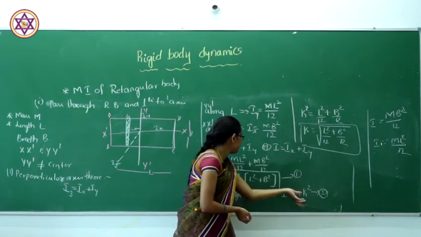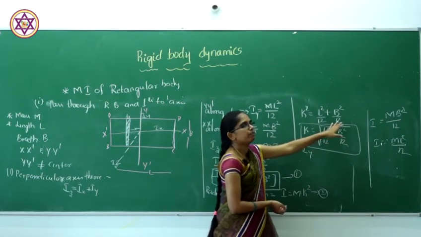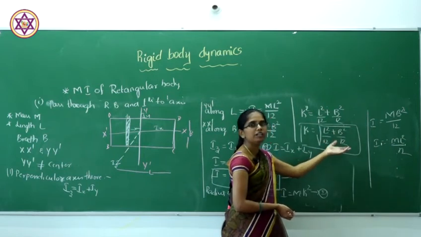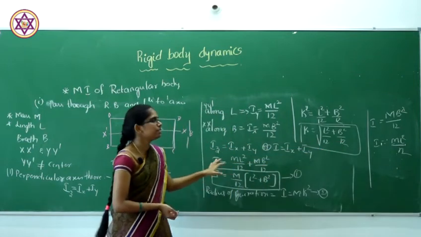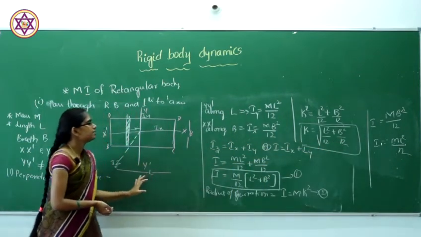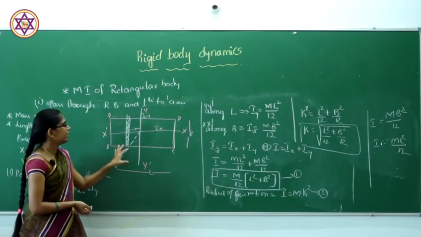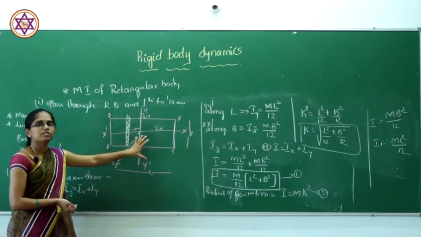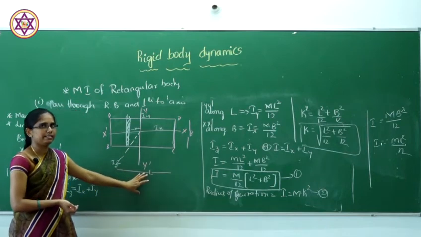By comparing the two equations, k will be equal to the root of L square divided by 12 plus B square divided by 12. This is our radius of gyration. So this is all about the rectangular body when it passes through an axis perpendicular to the plane: first exactly through the center, second only perpendicular to the plane.